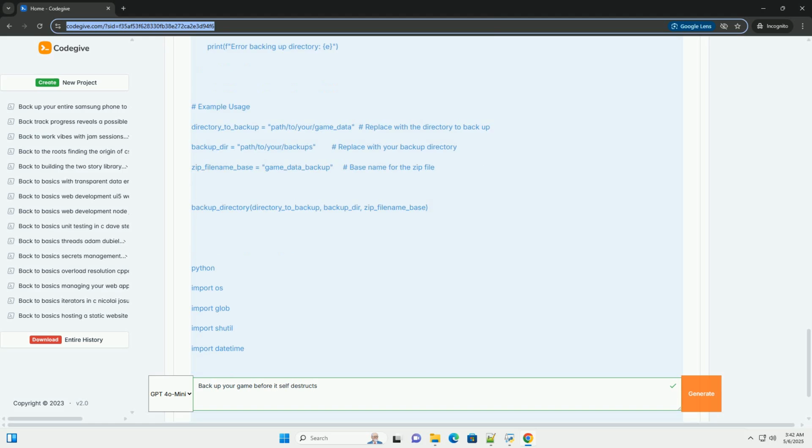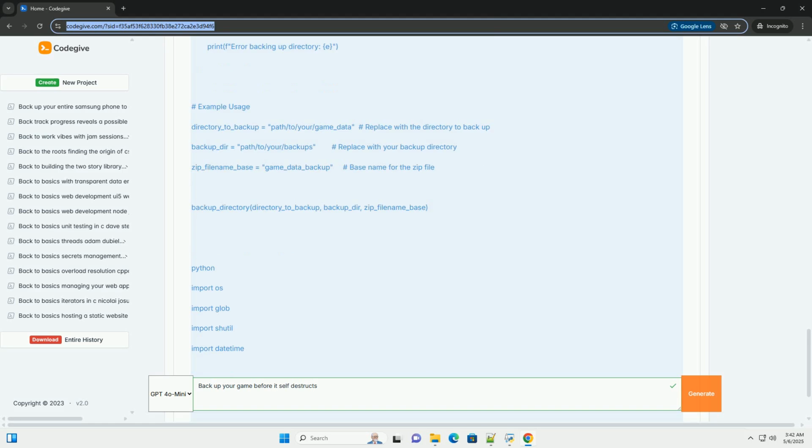Database, if your game uses a database to store player data, ensure regular backups of the database are performed. Game executable, backing up the compiled game executable itself can be helpful, especially for older versions of your game that you might want to revert to for testing or historical reasons.